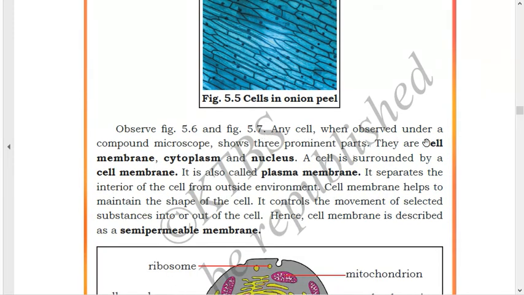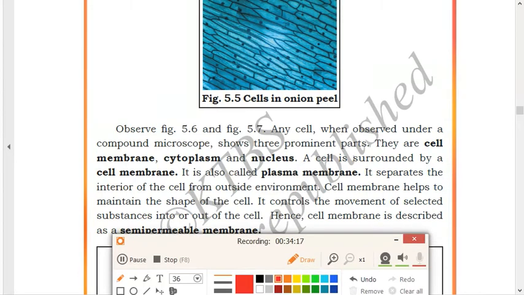Any cell when observed under a compound microscope shows three prominent parts. Whenever you observe any cell under a microscope, three parts will be seen. They are the cell membrane, cytoplasm and the nucleus. The black colored line which can be seen over there is your cell membrane.